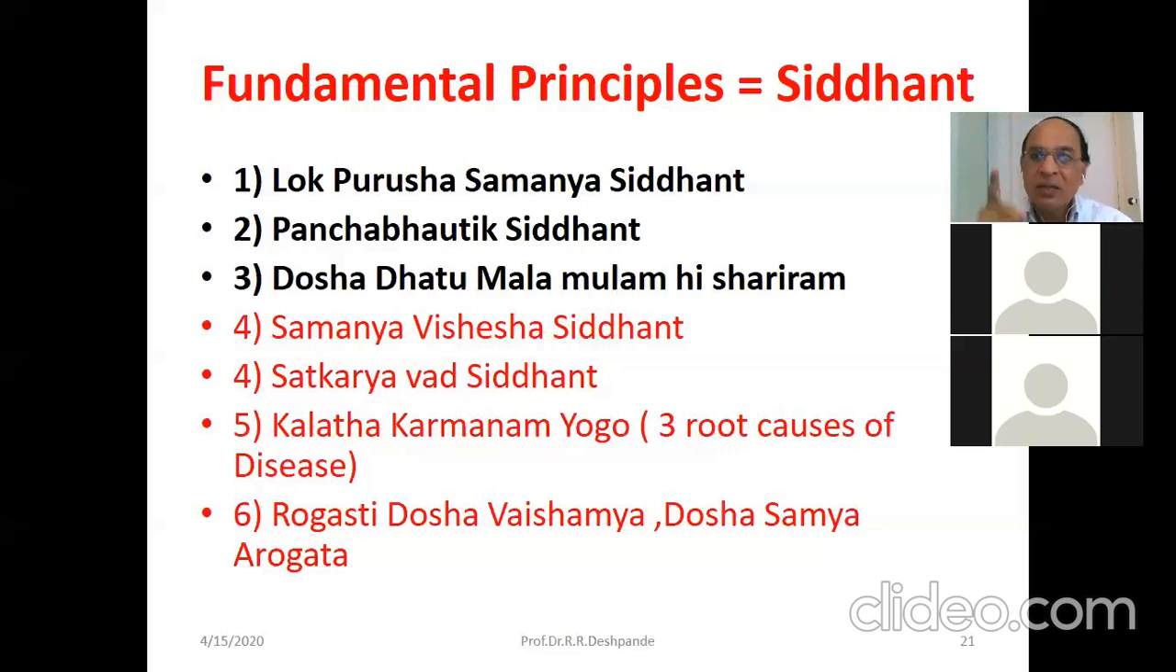Kala, artha, karma. And which are the three types? Hina, mithya, and ati yoga that can cause the disease. Then rogastu dosha vaishamyam, dosha samyam arogata. Equilibrium, homeostasis is health, and imbalance is a disease. This is the Siddhanta of Ayurveda.